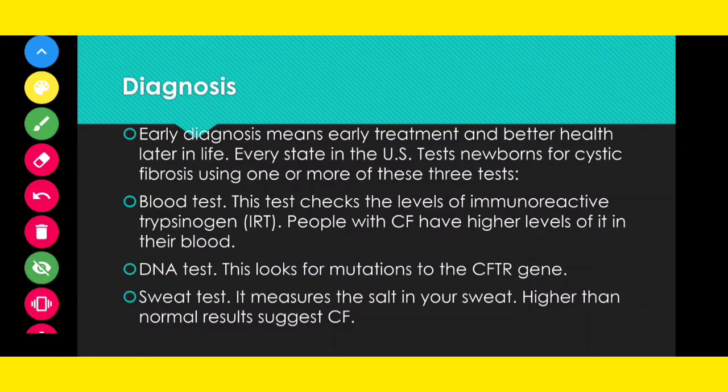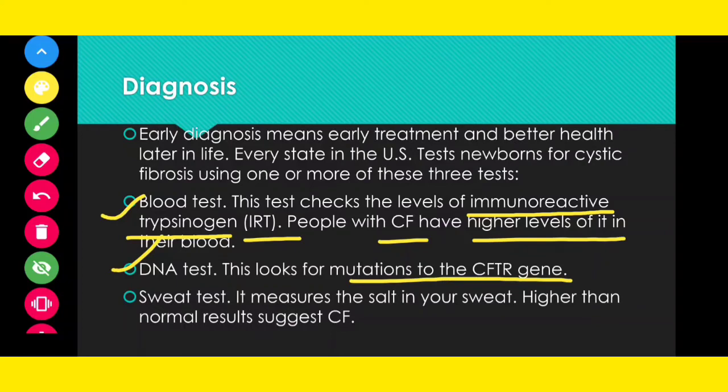the IRT. What is IRT? IRT is immunoreactive trypsinogen. People who have cystic fibrosis have a higher level of IRT. Another is the DNA test. This is for looking at the mutation of the CFTR gene. So we have to check the mutation of the CFTR gene, so we have to do the DNA test.